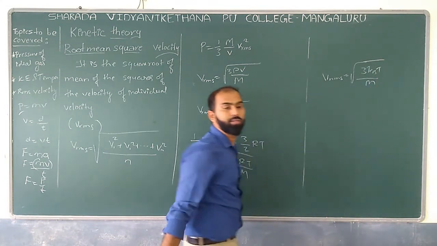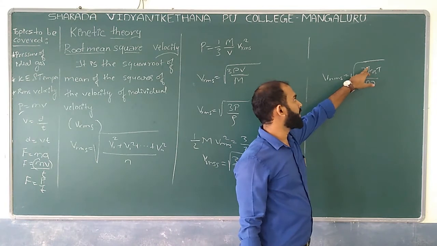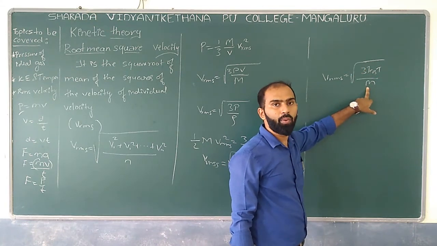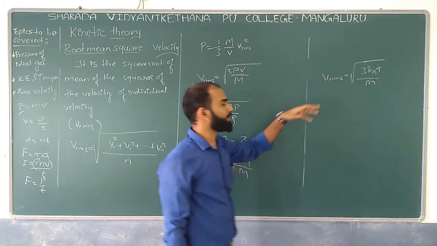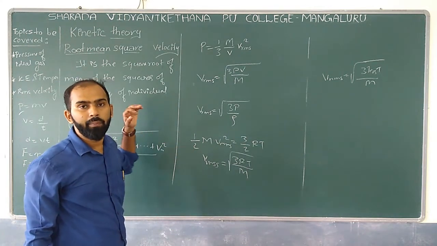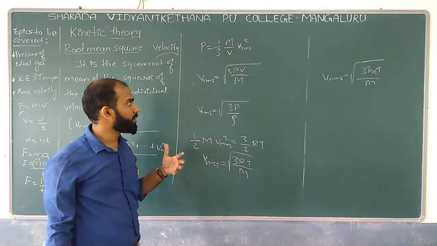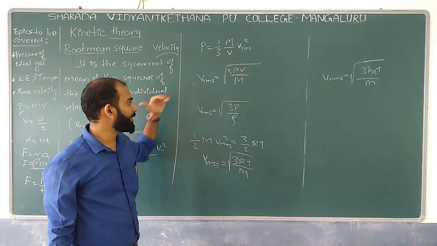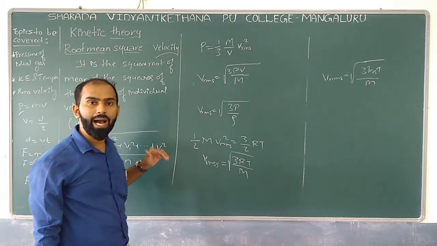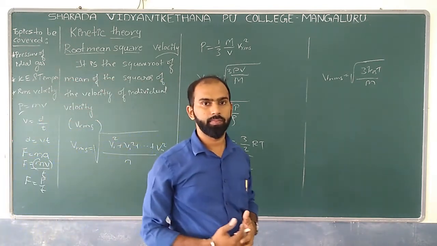This is with respect to the Boltzmann constant relation, and m is the mass of the molecule. Vrms is the square root of the mean of the square of the velocity of the individual molecules, or individual particles. So these are the different forms of the RMS value of velocity we can expect.